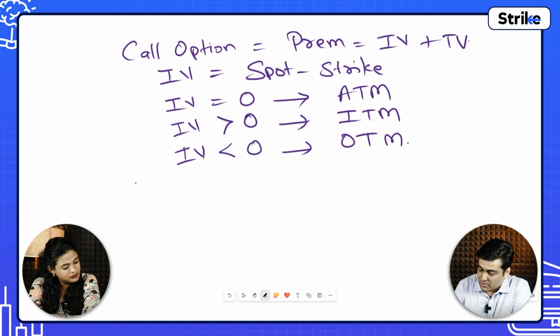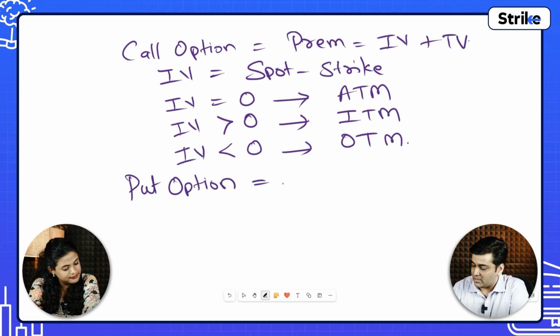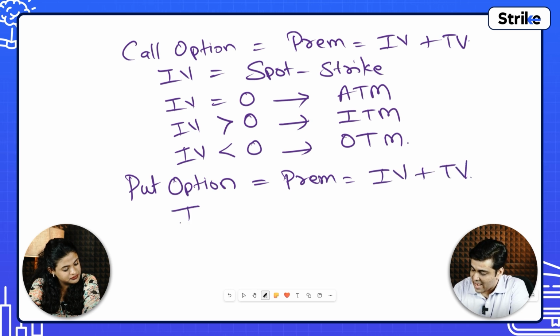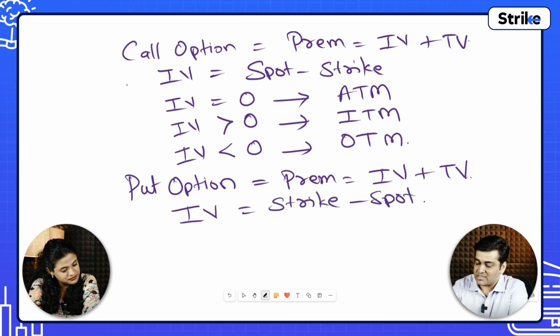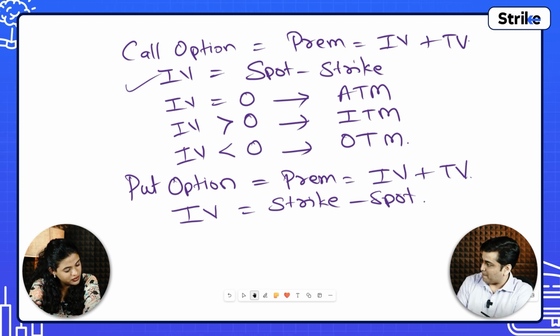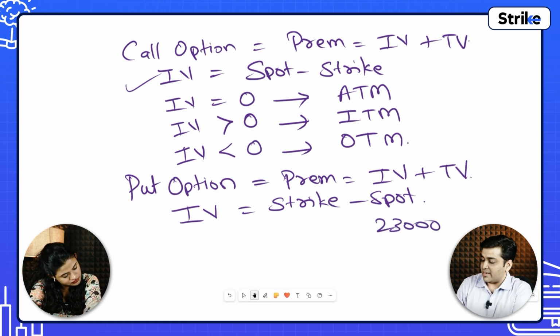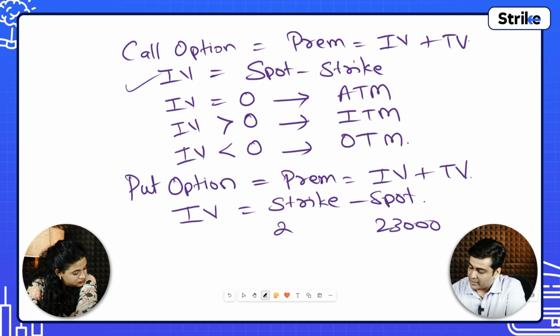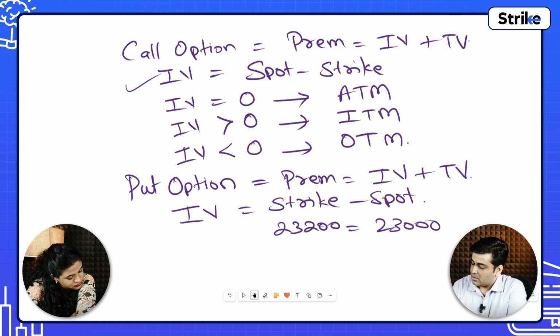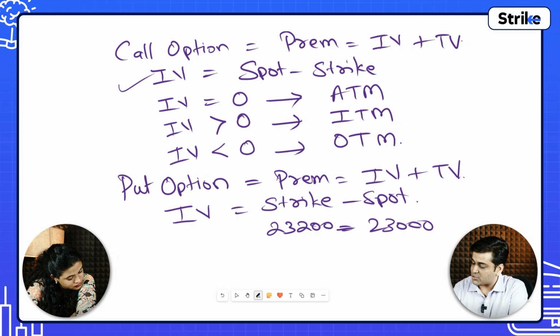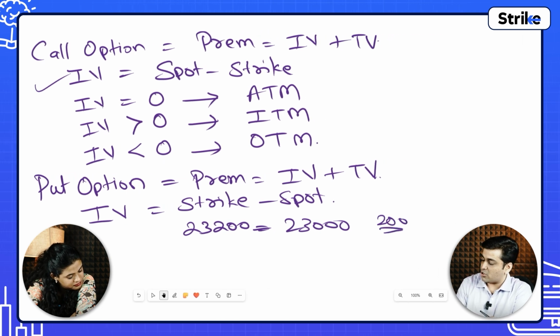Now similarly for put option. For put option, again the premium is equal to IV plus TV. For put option IV, it is a little bit different. It is nothing but strike minus spot. For intrinsic value of call option, it is spot minus strike. For put option, it is strike minus spot. So if the spot price is 23,000 and you select a strike price of, let's say, 23,200, then 23,200 minus 23,000 is your intrinsic value.